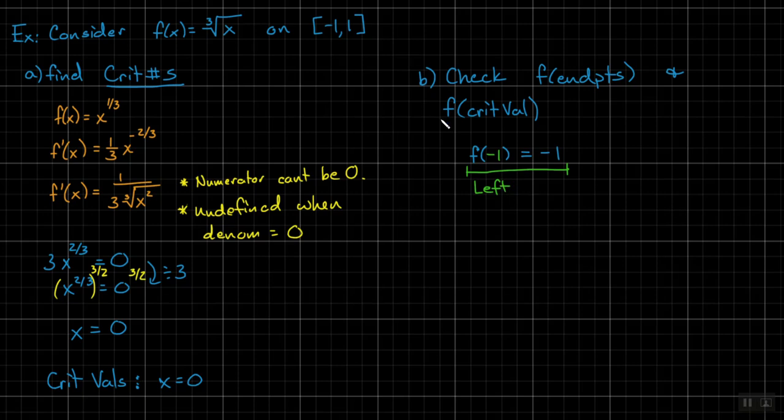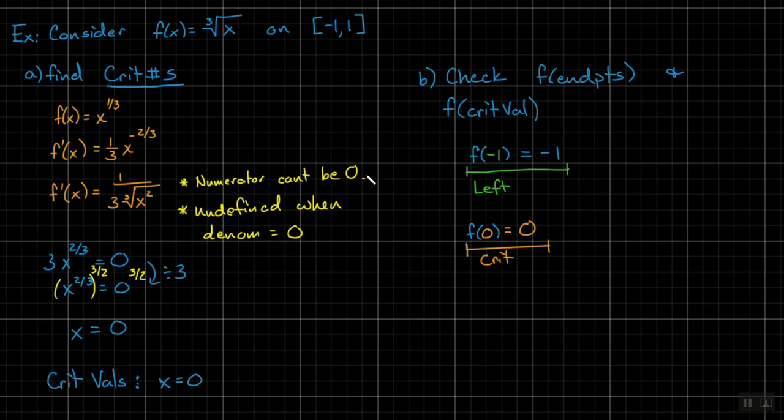What else should we check? F of what? F of 0. And yeah, let's check that critical value. F of 0. And I wish it was easier. Can you guys see that blue okay, or is that a poor choice? Okay. What's f of 0? 0, because remember I'm plugging into this guy. The cubed root of 0 is 0. Okay, this one was critical.